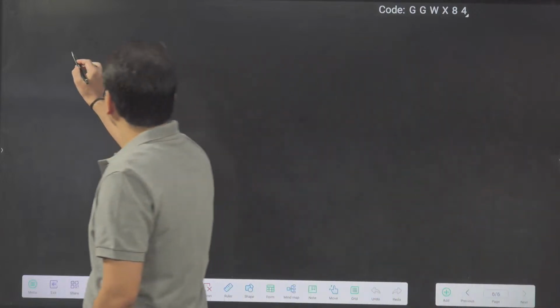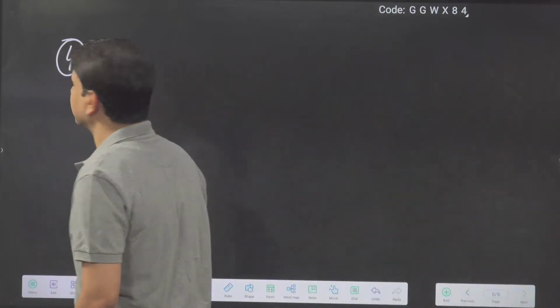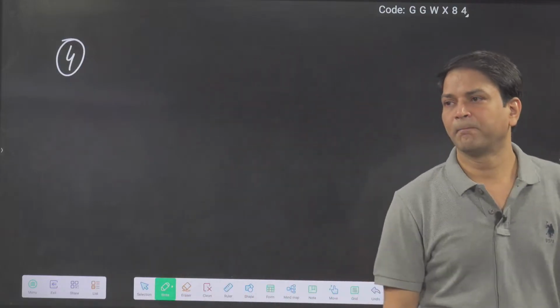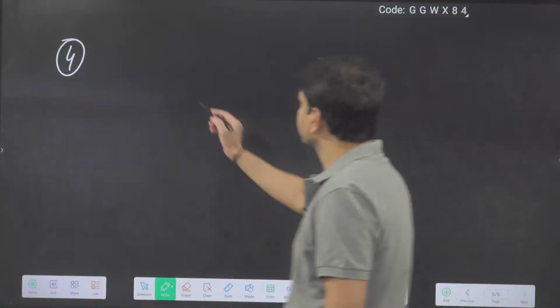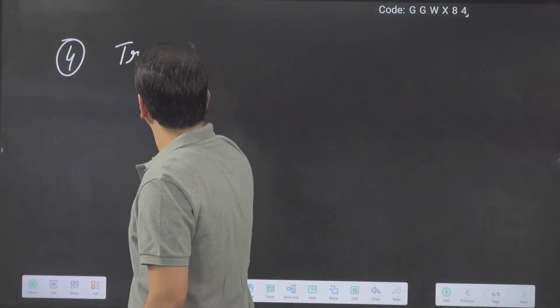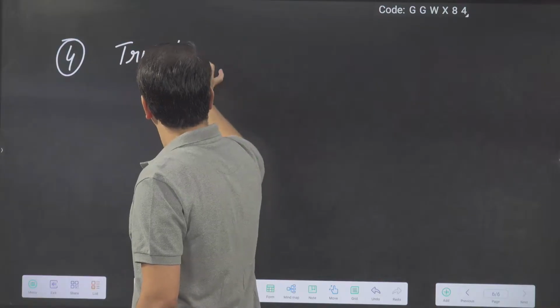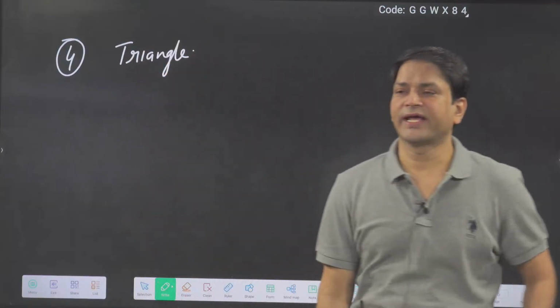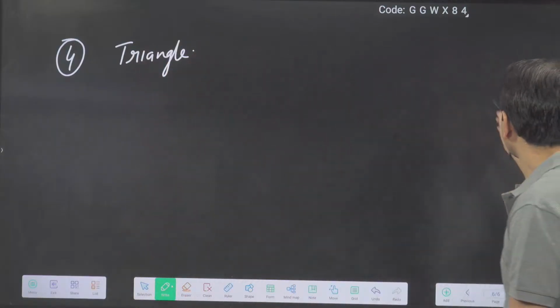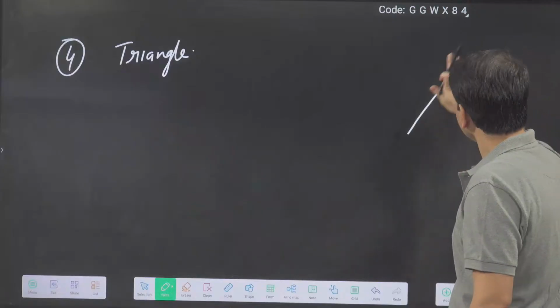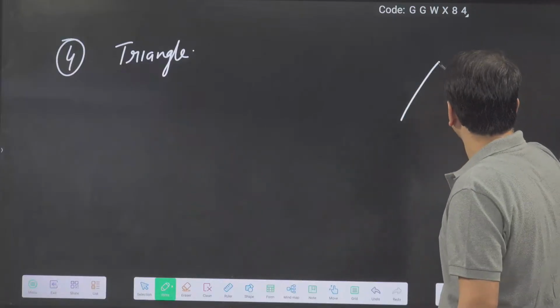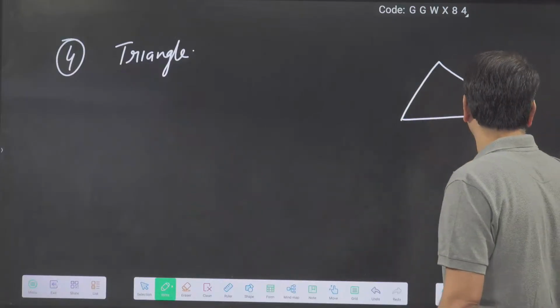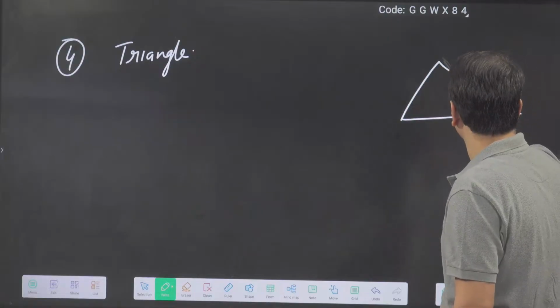Okay. Now next one is what? We will come to the triangle. What is the area of the triangle? First I am saying general triangle, but mainly in physics we will be dealing with the equilateral or isosceles triangle.